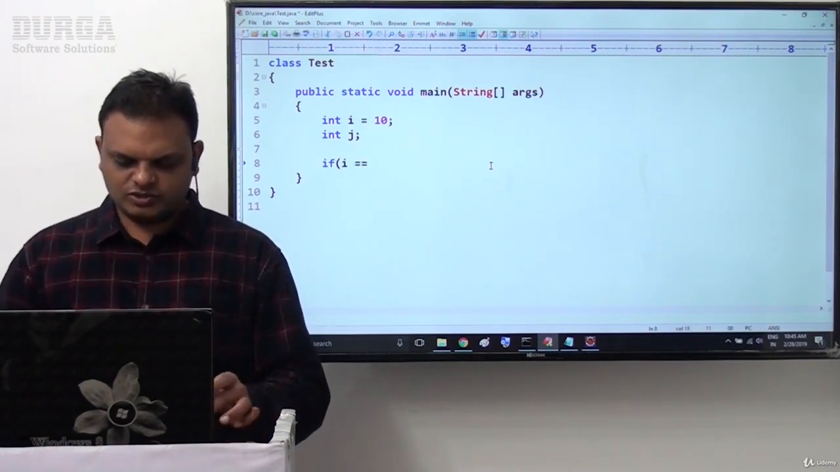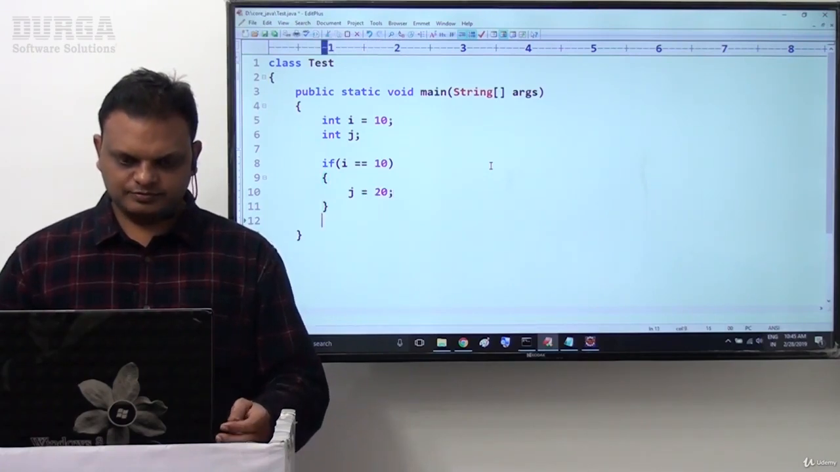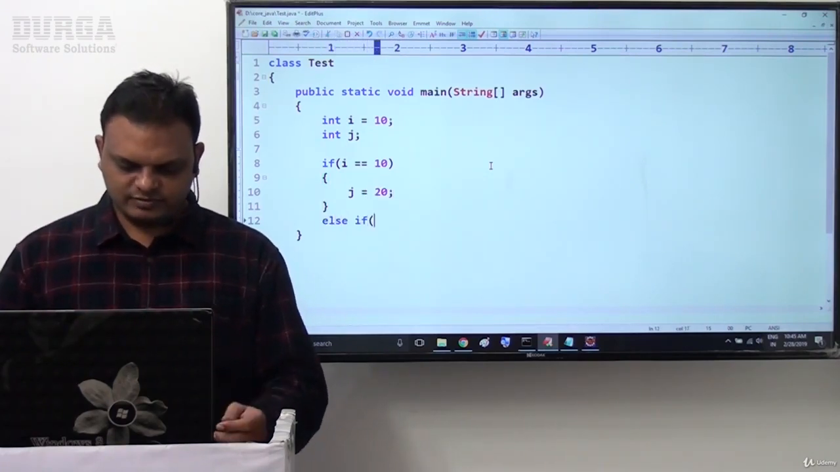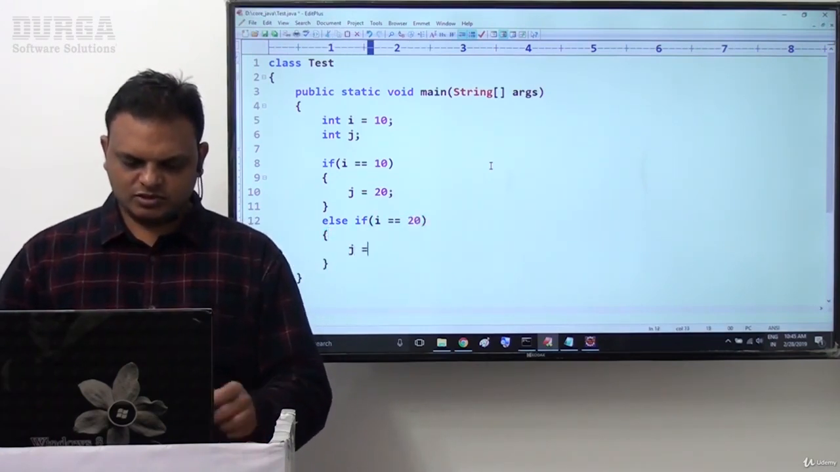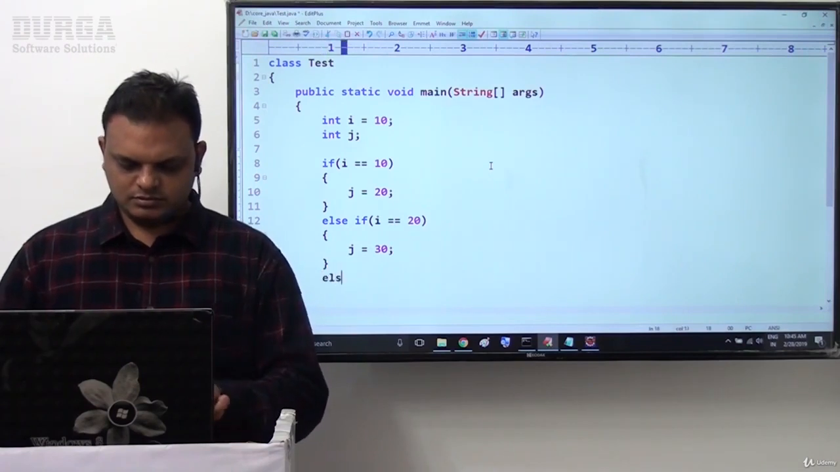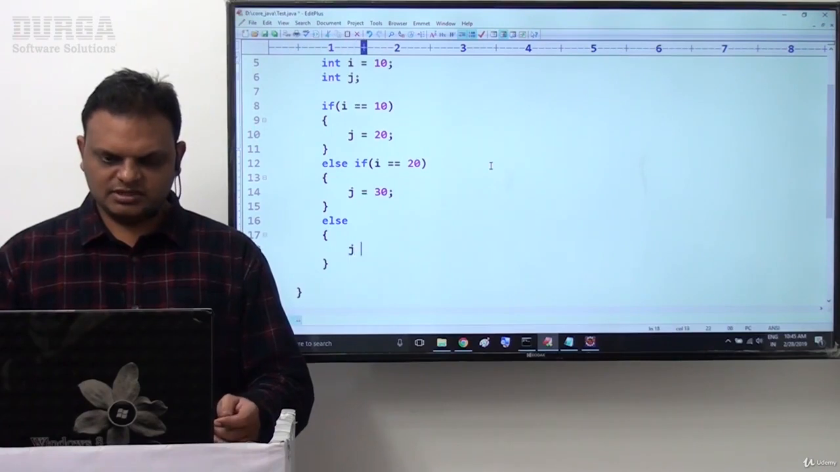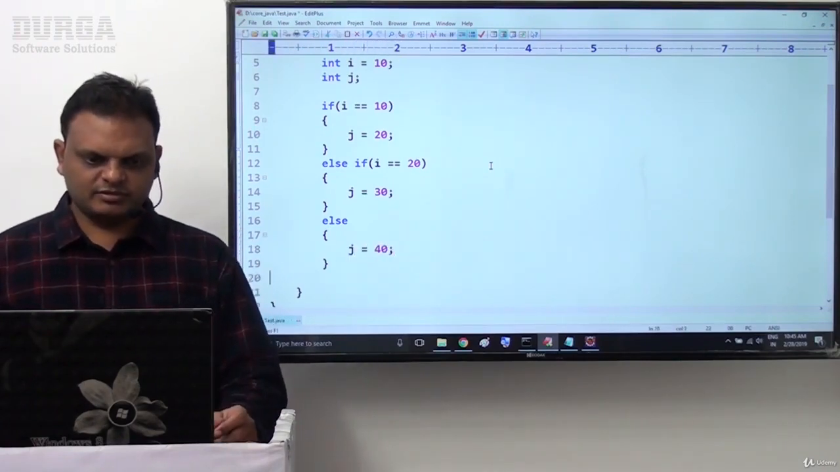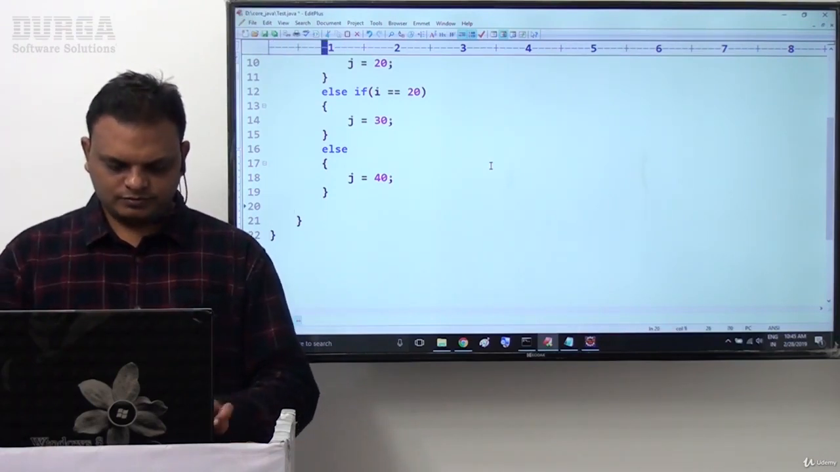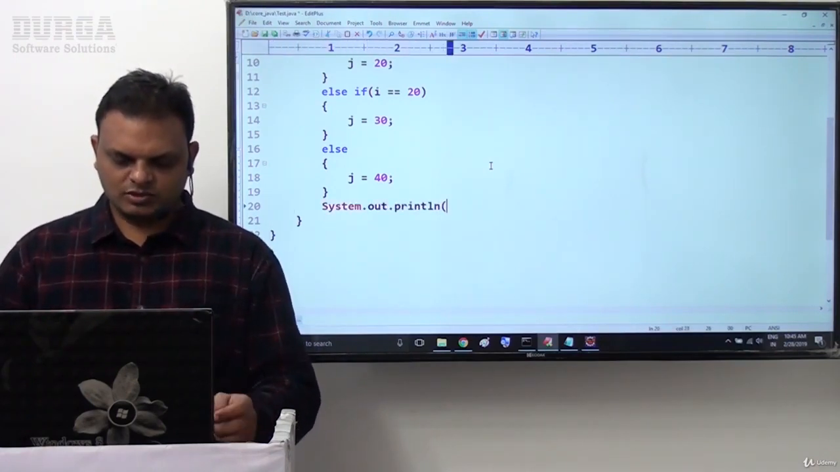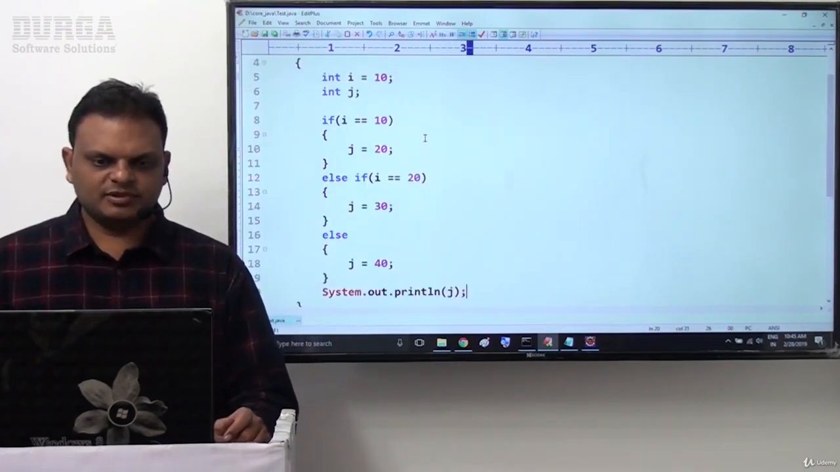If i == 10, j = 20; else if i == 20, j = 30; else part, j = 40, here we have taken. Then after that, System.out.println(j). This is a program. Observe carefully in this example.